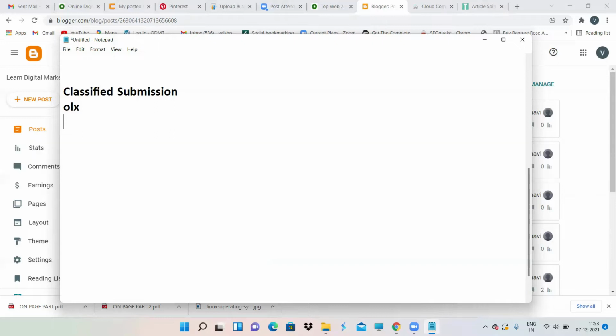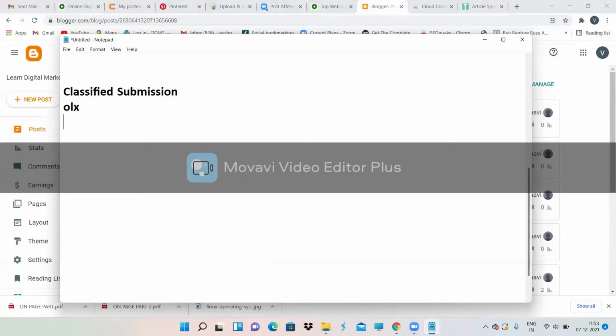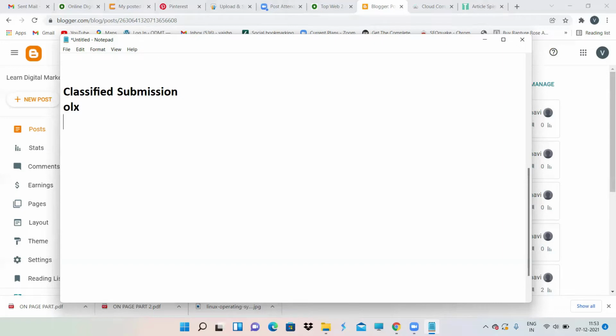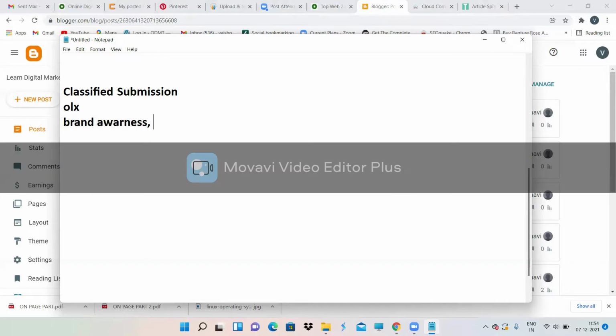Same like that, if you have any services, classified submission is good for service-oriented websites, like a plumber, painter, digital marketing, or any software services, whatever it is. For these kinds of service websites, classified submission is really good. Not for e-commerce, but for service-related websites. It is good for brand awareness and for promoting your brand.